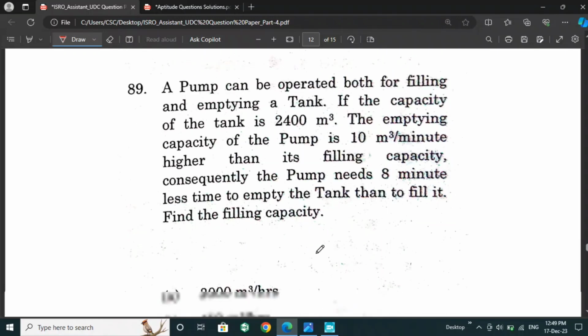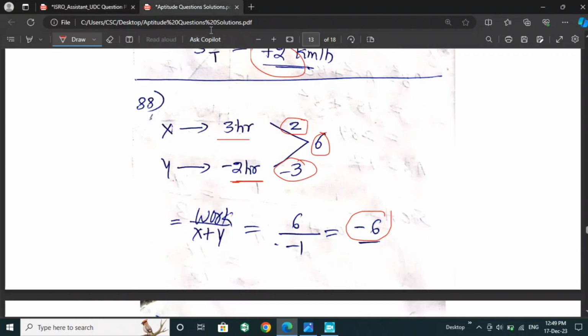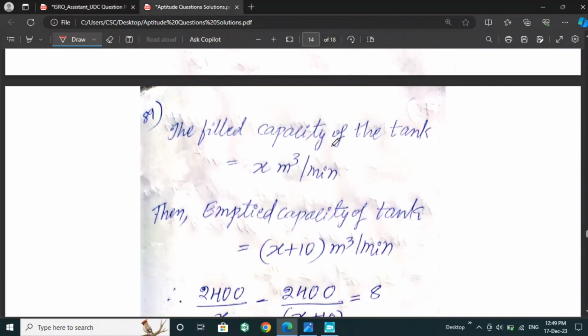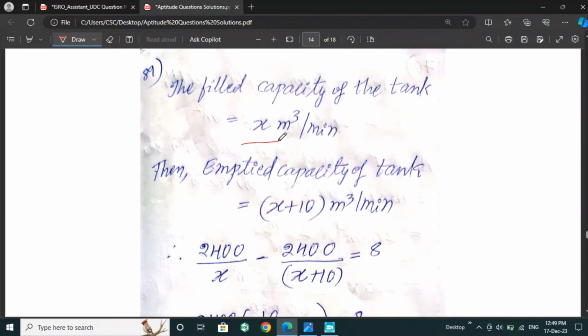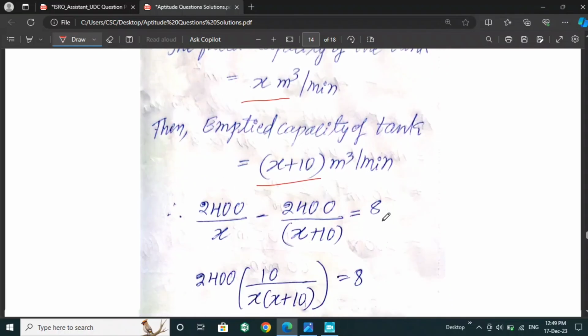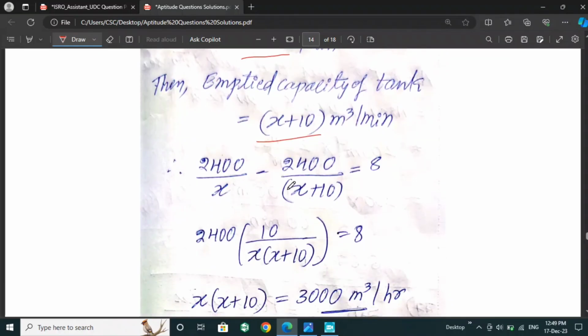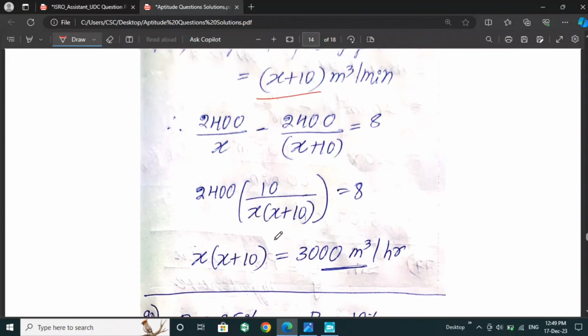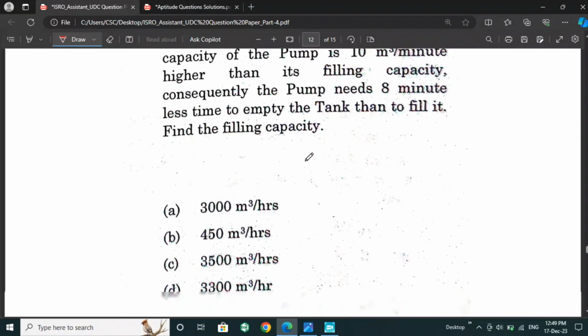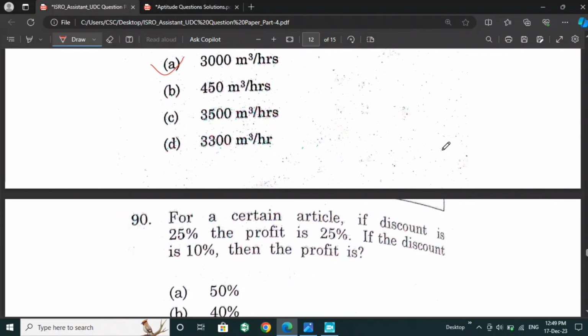So we can take the filling capacity of the tank as X meter cube per minute, then the emptying capacity of the tank is X plus 10. After calculating, we will get 3000 meter cube per hour as the right answer. So option A is the right answer for this question.